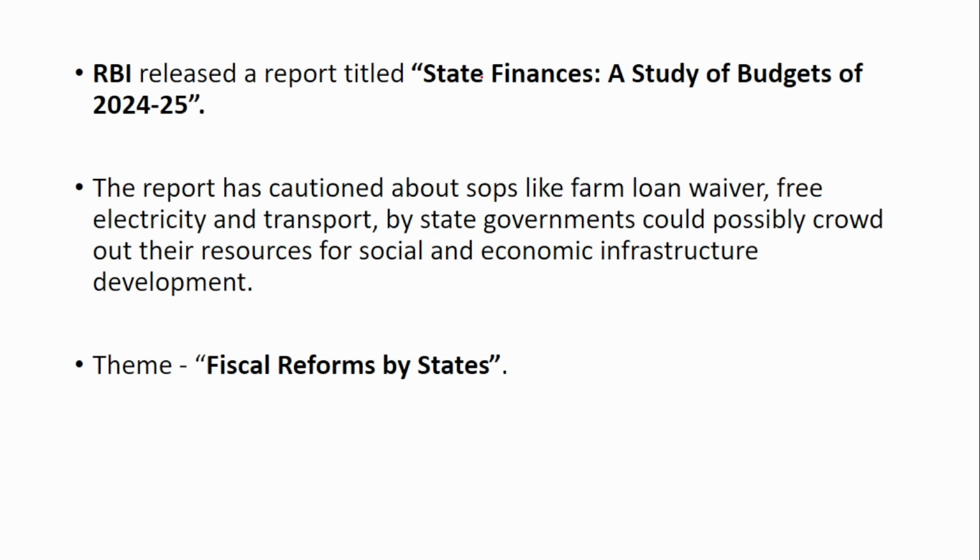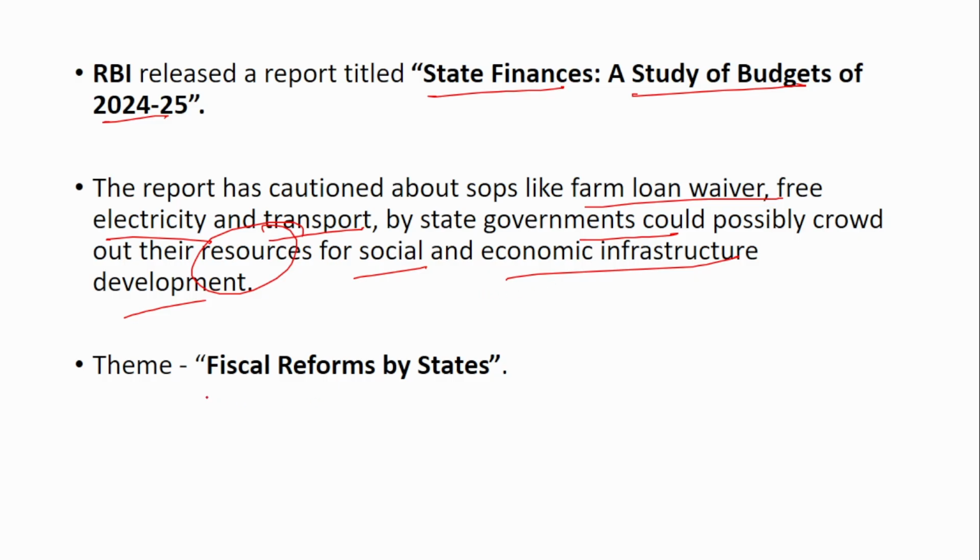So RBI released a report titled State Finances: A Study of Budgets 2024-25. The report has cautioned that farm loan waivers, free electricity and transport by the state governments could possibly crowd out their resources for social and economic infrastructure development. So when you use money for these freebies, then you will not have money for social and economic infrastructure. That is what has been mentioned in this report.